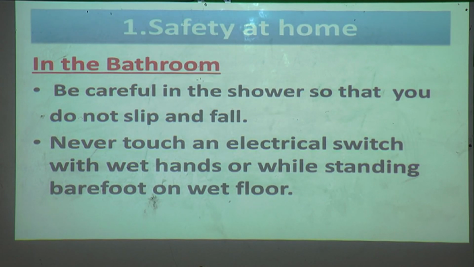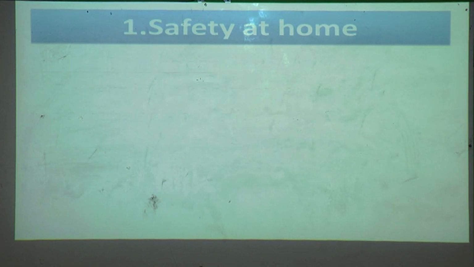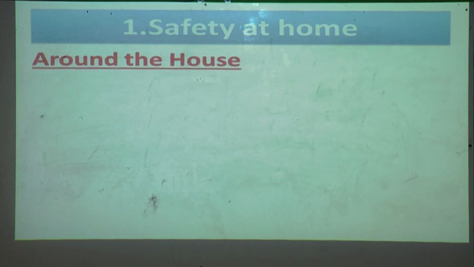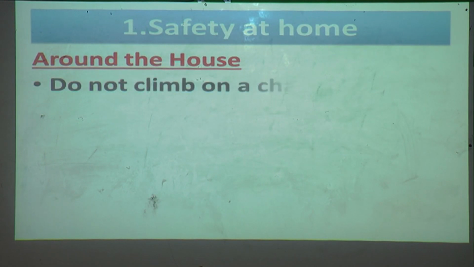What do you have to avoid? Touching an electric switch with wet hands, or while standing barefoot on a wet floor. You should avoid touching the electric switch. And you should be very careful in the shower so that you do not slip and fall. Now what safety rules do you have to follow around the house that we have learnt? Do you remember, students? Yes, so many things are there.